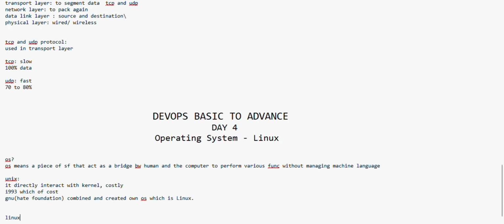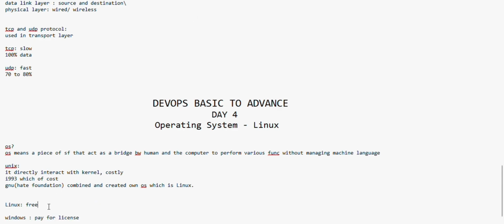So, what is the difference between Linux and Windows? Linux is free of cost, but for Windows we need to pay for a license.